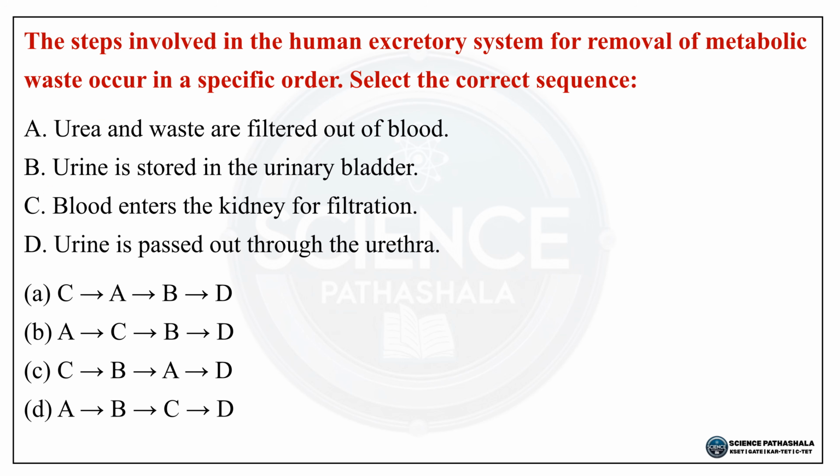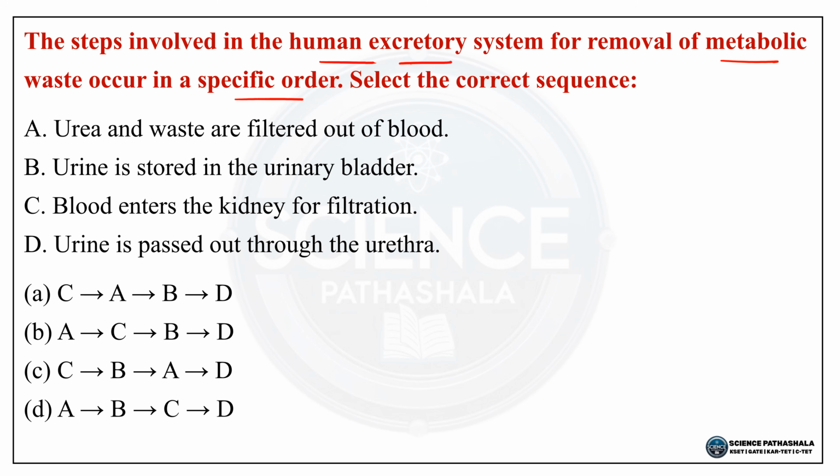Next question, the steps involved in human excretory system for removal of metabolic waste occur in specific order. Select the correct sequence. So here A, urea and waste are filtered out of blood. B, urine is stored in the urinary bladder. C, blood enters the kidney for filtration. D, urine is passed out through the urethra. So the options are given below. We should choose the correct option from the options given below.